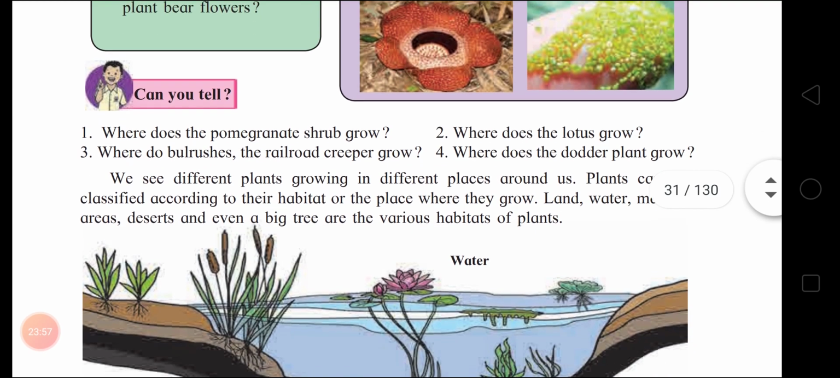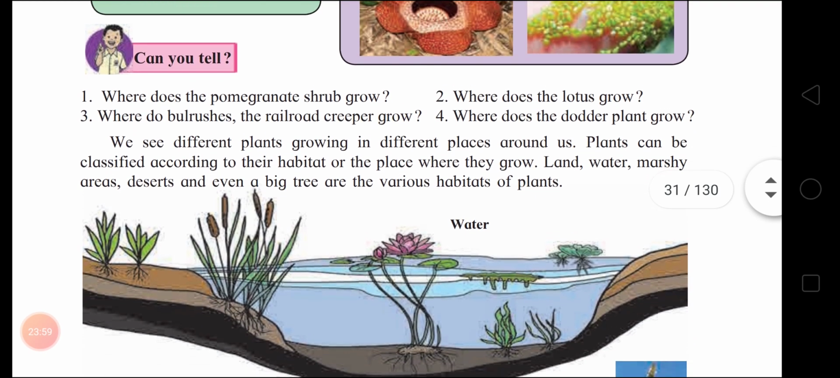Where does the dodder plant grow? The dodder plant is a parasitic plant. It is seen growing on a host plant. Host means the main plant. It can absorb all required nutrients from the host plant. Got it, children?